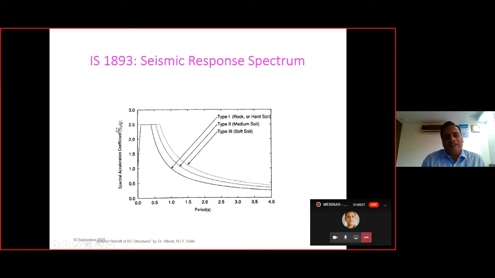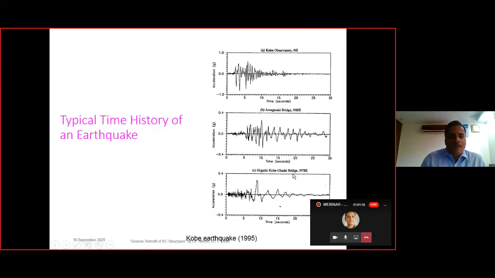So here we can calculate the Sa by g, and the time period, that is the natural period of the structure, we can calculate from the formula. For a particular structure, we can easily calculate the natural period. If it is lying on hard soil, medium soil, or soft soil, we can calculate the Sa by g with the help of this particular graph. Here is a typical time history of the earthquake. Basically there can be an acceleration component, a velocity component, and a displacement component. Here we can see all are acceleration components, and this is how the typical time histories can appear, and from it we can also derive the response spectrum.